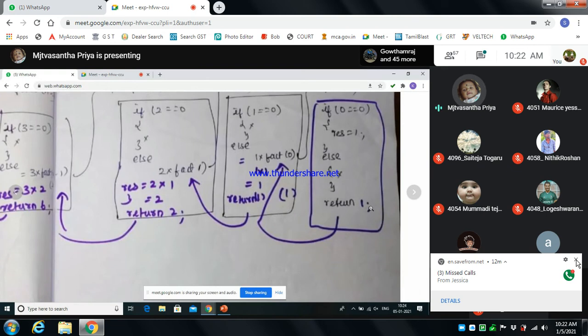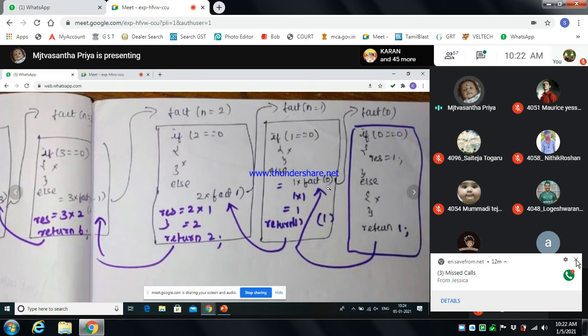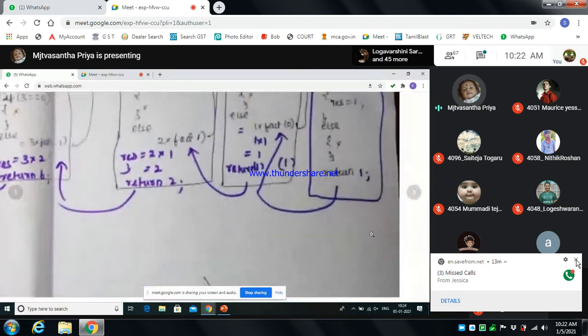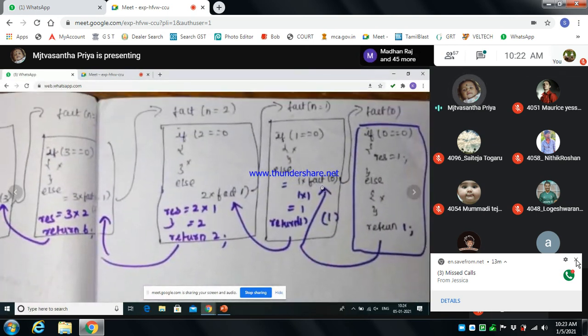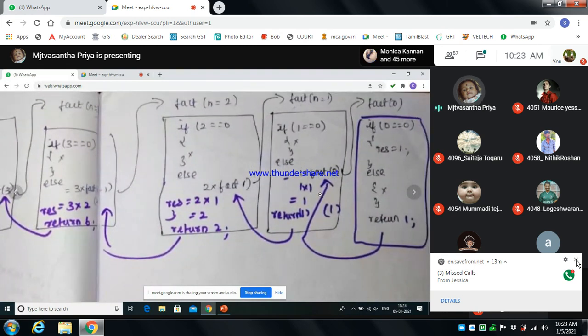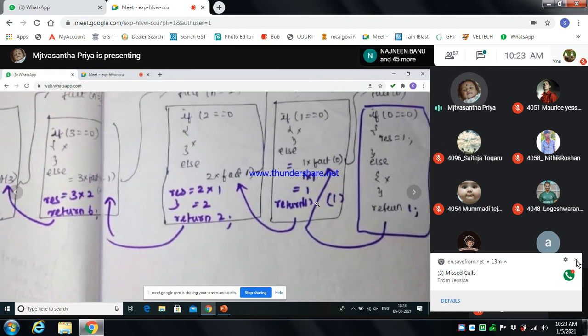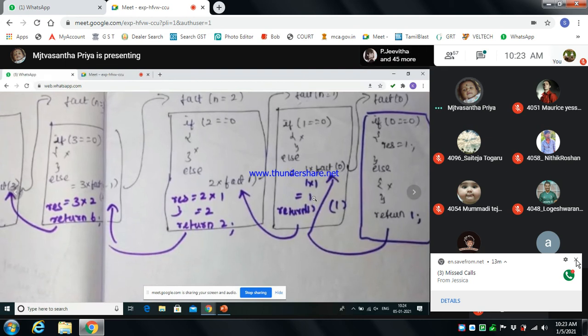The condition is true, so the frame connects backward, and here we check the 0. We now find the factorial of 0 as the result 1. The fact of 0 value is 1, right? So here it comes to the backward chain and checks the fact of 0 value, which is 1. So 1 into 1 gives the answer 1. The result return value is 1. So fact of 1 can also be executed, and the fact of 1 value is 1.